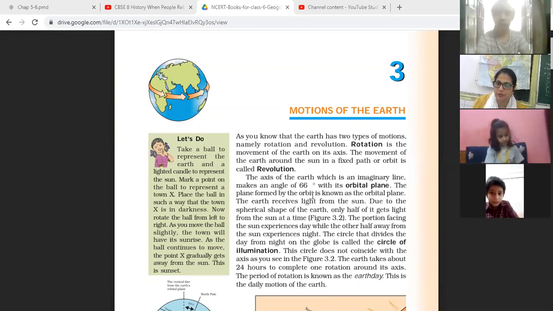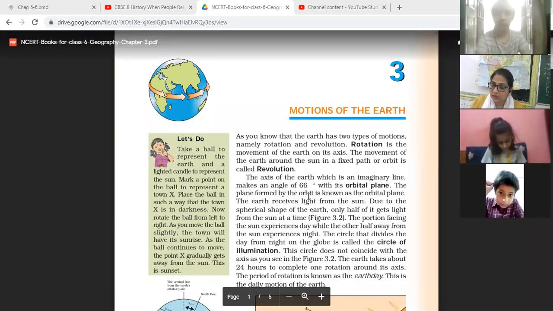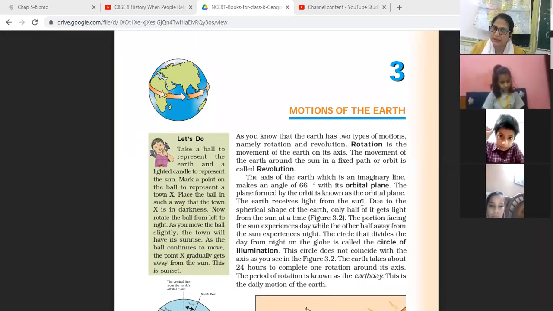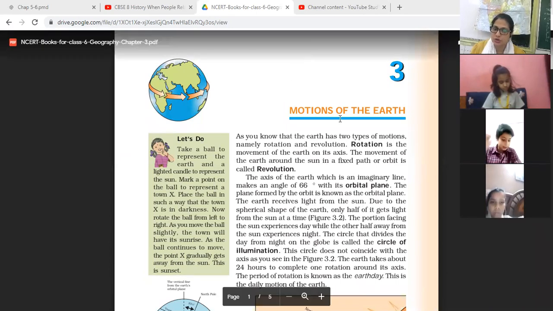What is the orbital plane? The plane formed by the orbit is known as the orbital plane. Let's understand through this diagram.